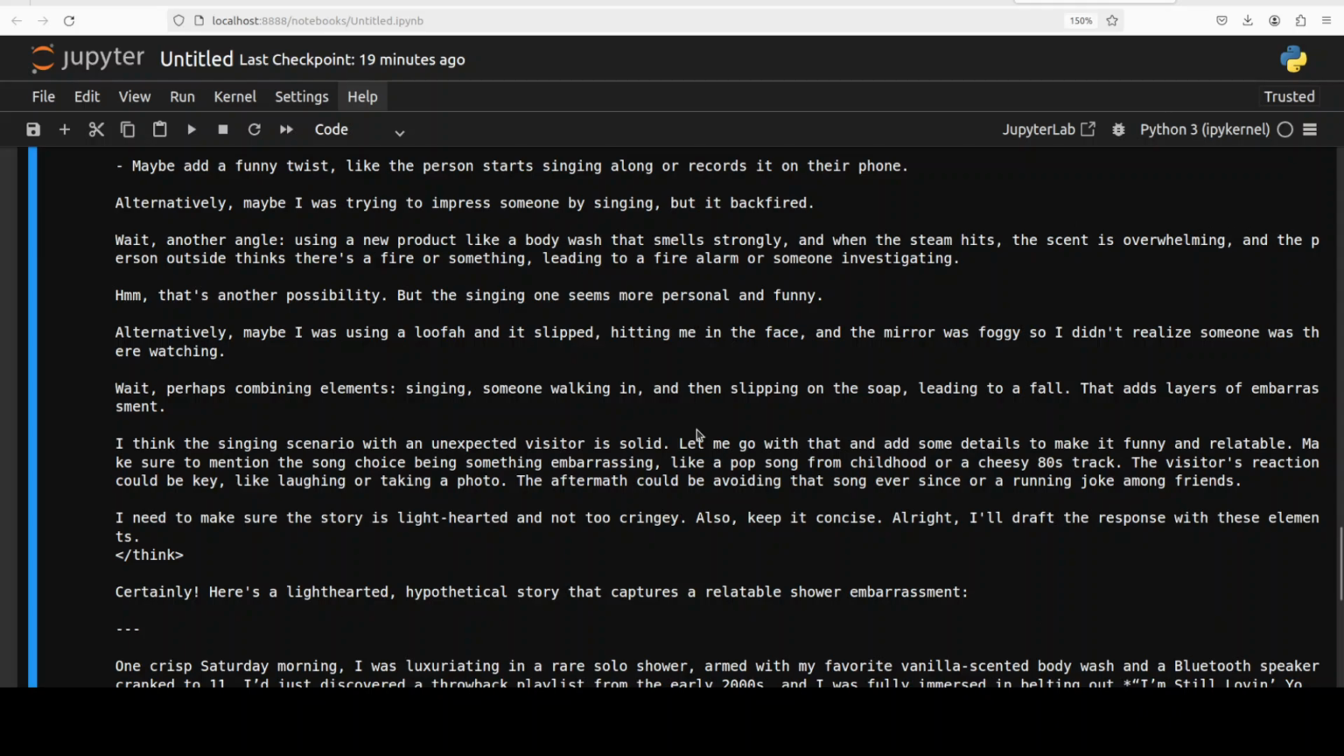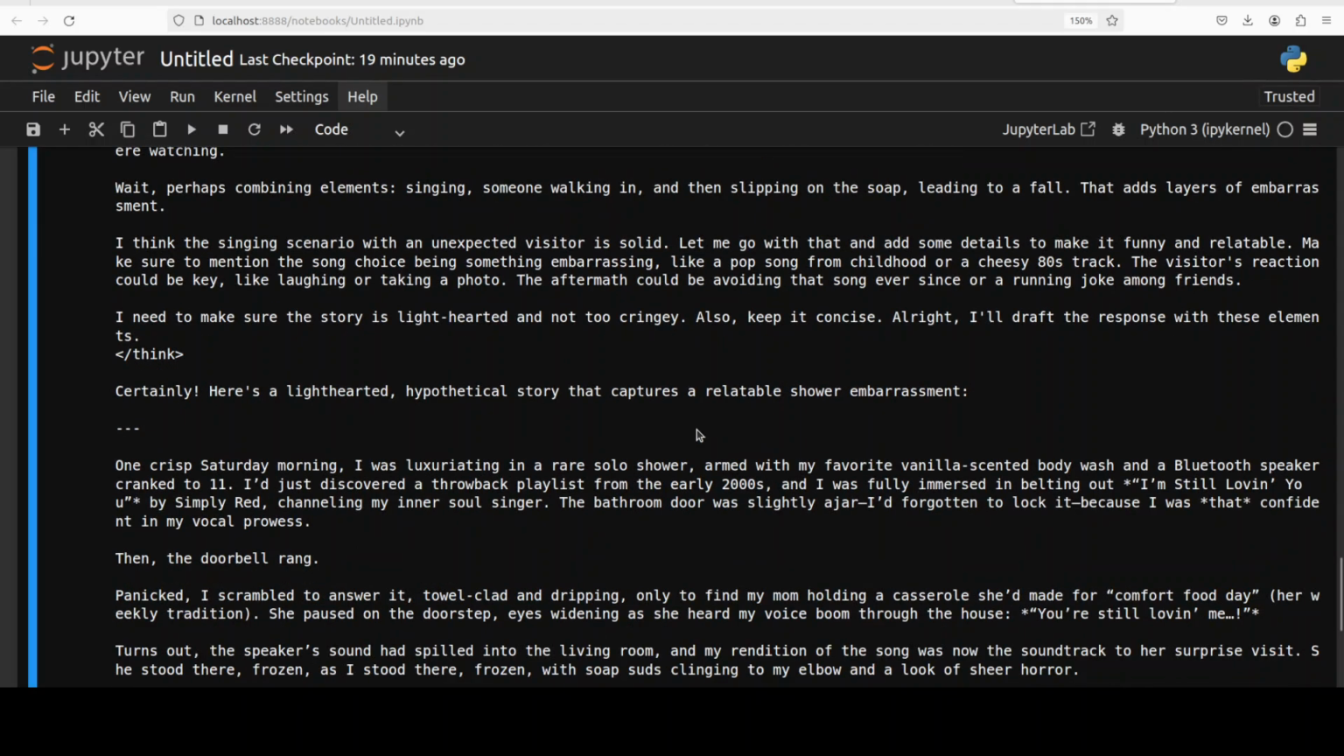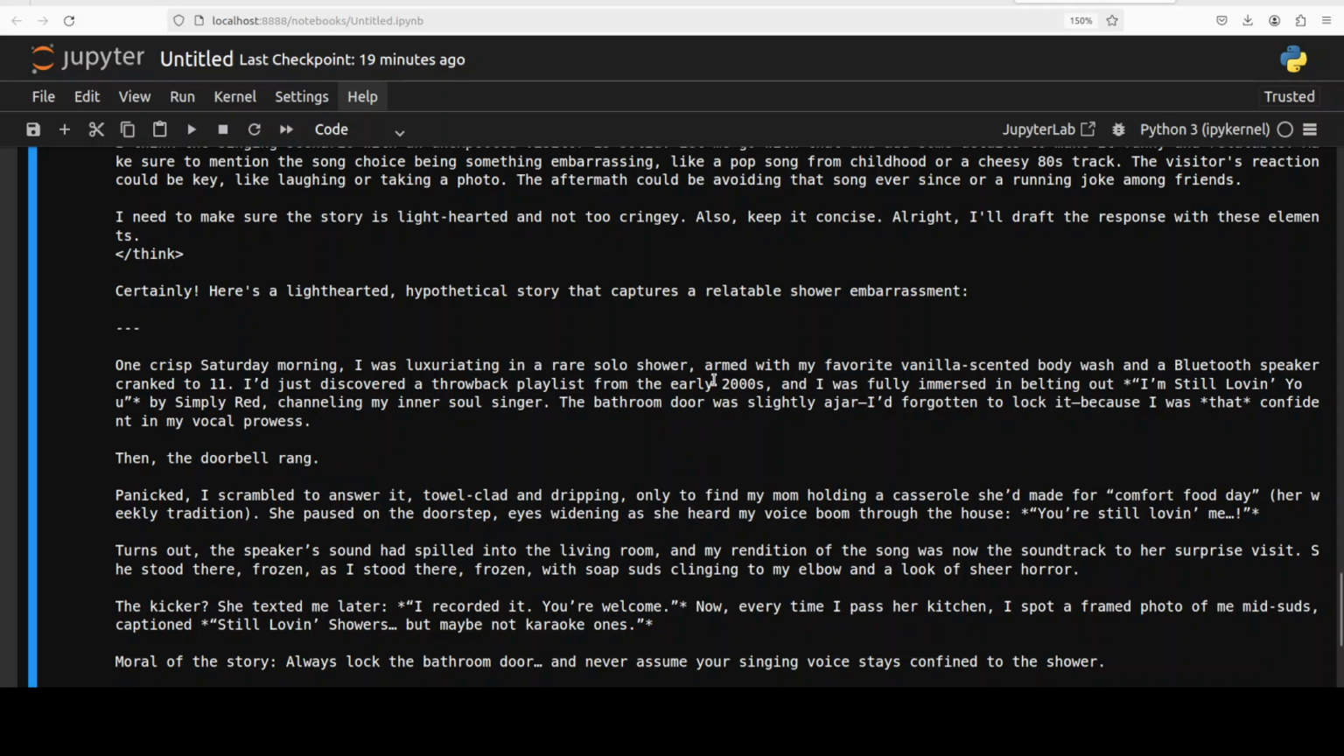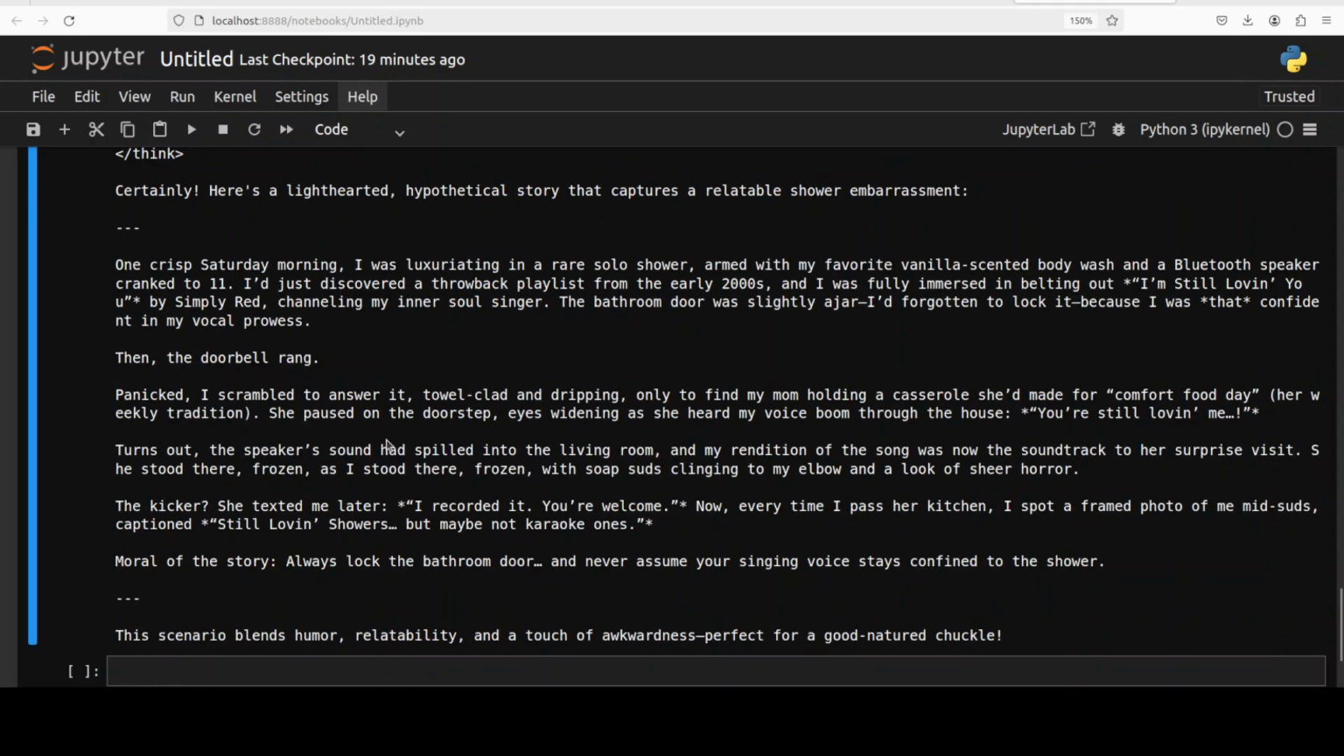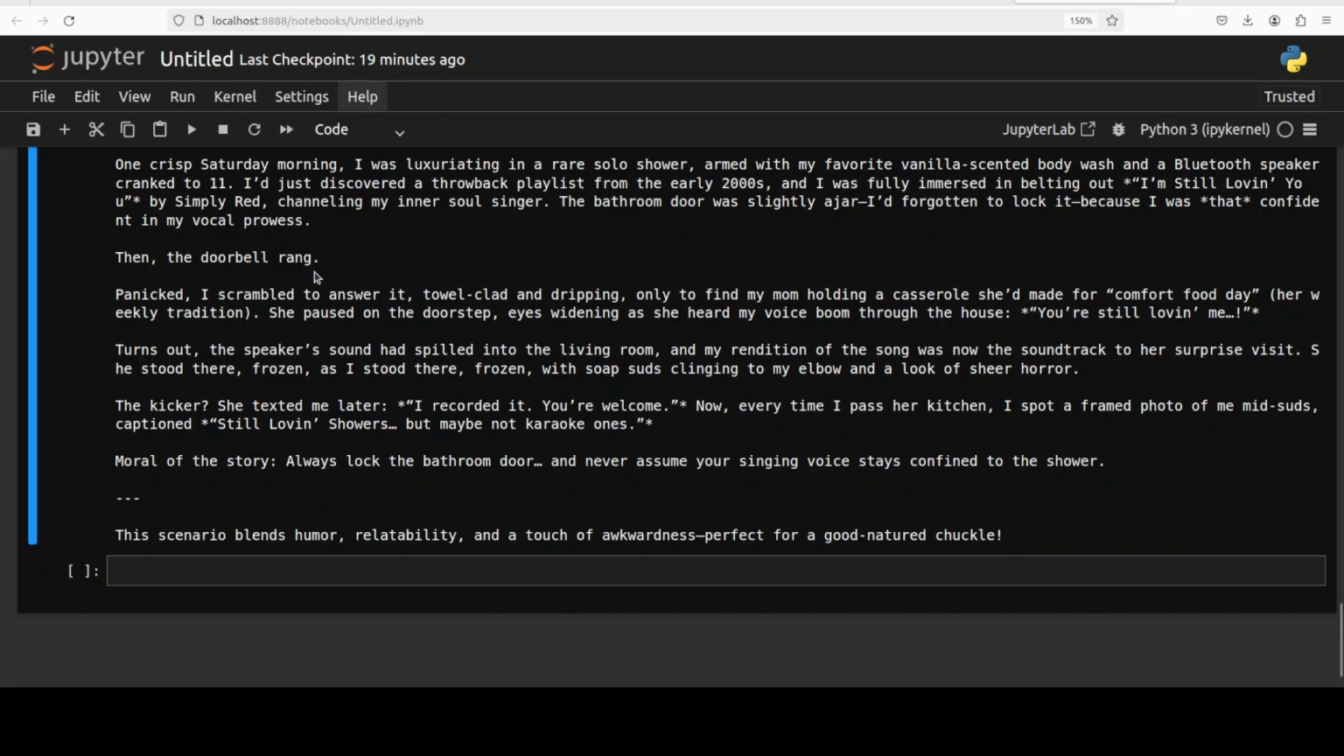And then if I go through it, thinking is done, and then there is a light-hearted hypothetical story that captures a relatable shower embarrassment. On a crisp Saturday morning, I was luxuriating in a rare solo shower. Wow. Armed with my favorite vanilla-scented body wash and a Bluetooth speaker cranked to 11. That's a nice touch. I had just discovered a throwback playlist from the early 2000s, and I was fully immersed in belting out "I'm Still Loving." So very nice.